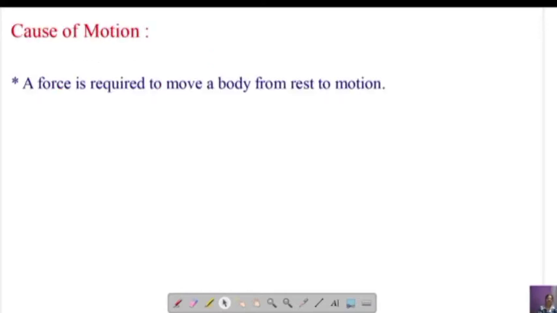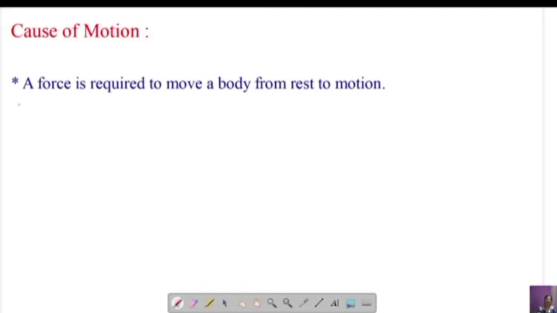Then what is the cause of motion? If any body has to move, right? Now if some object has to move, you have to apply something, some external agency is required. So that external agency, what we say it as force. Okay, so let us see what are the cause of motion.